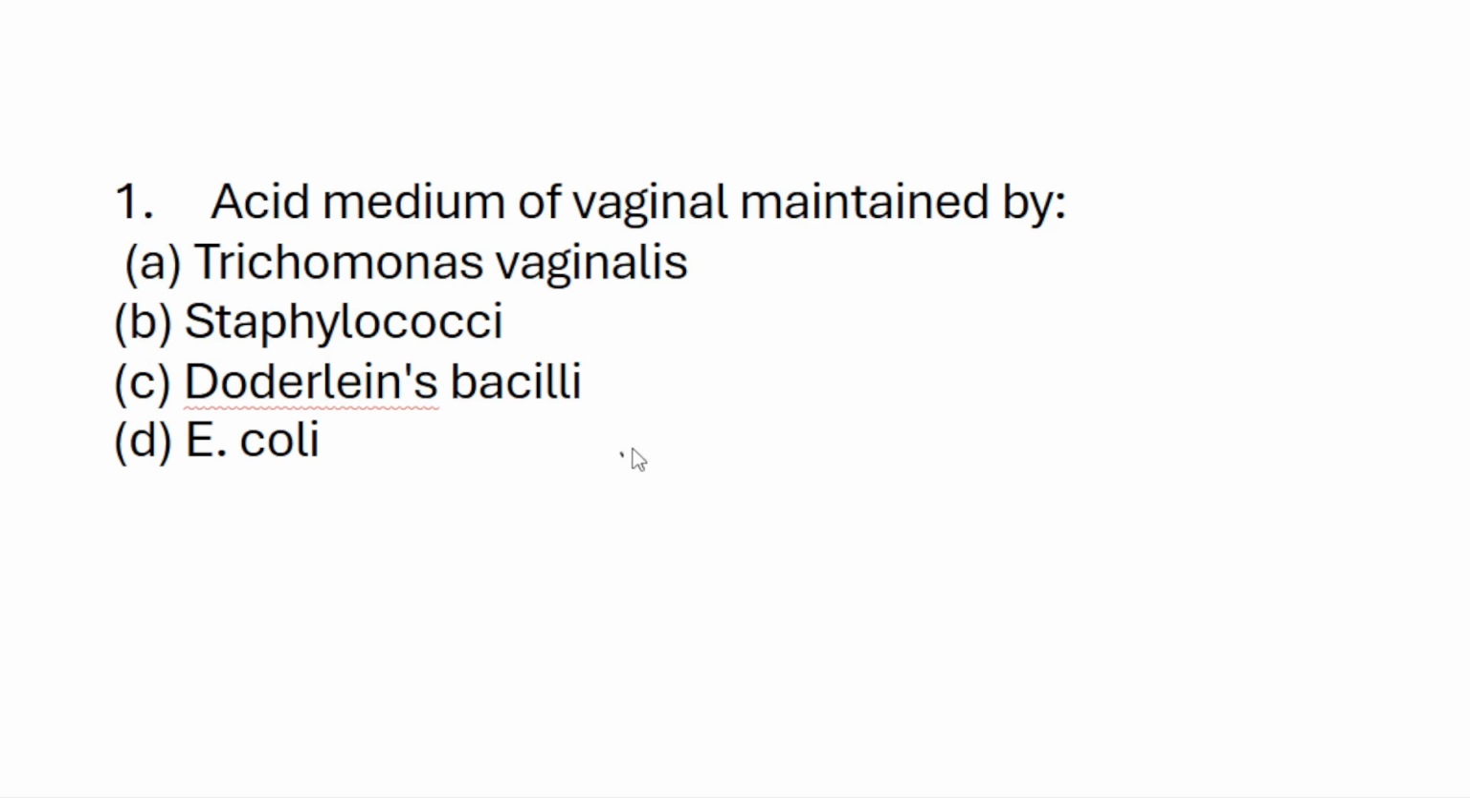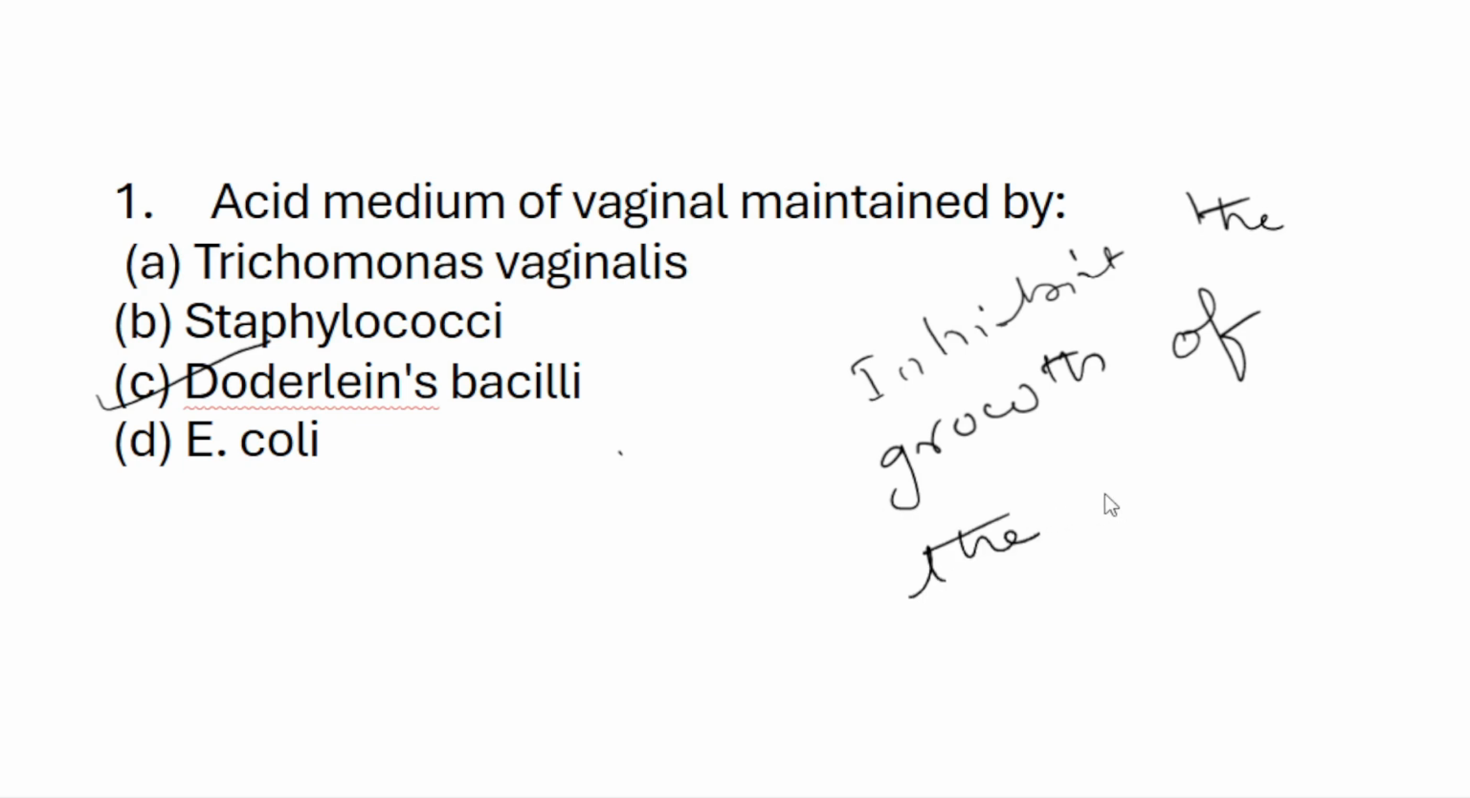Okay, first we will discuss: the acid medium of the vagina is maintained by A. Trichomonas vaginalis, B. Staphylococci, C. Doderlein bacilli, D. E. coli. So C is the answer. Doderlein bacilli are gram-positive bacilli. They form a biofilm in the vaginal mucosa. What is the use of Doderlein bacilli? They inhibit the growth of other bacteria.